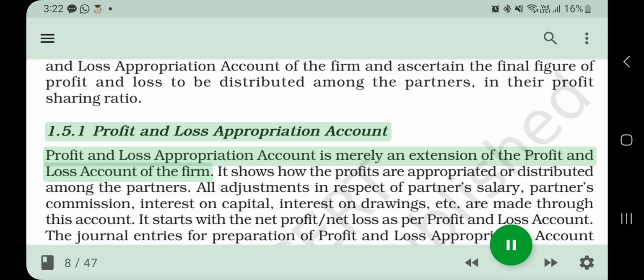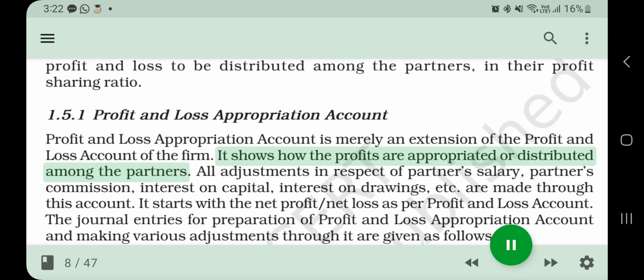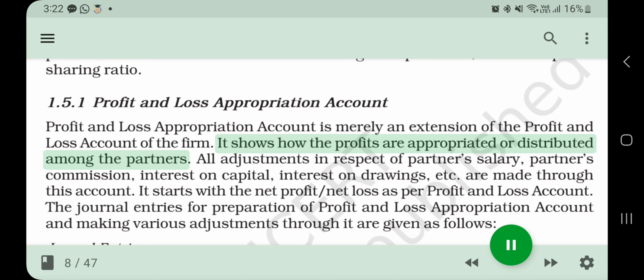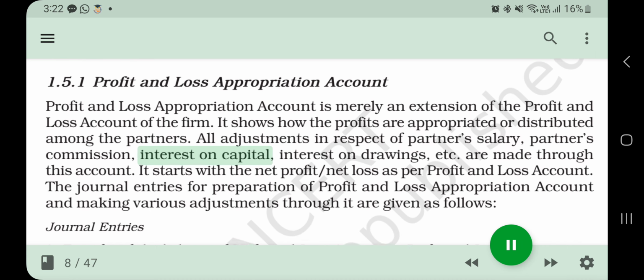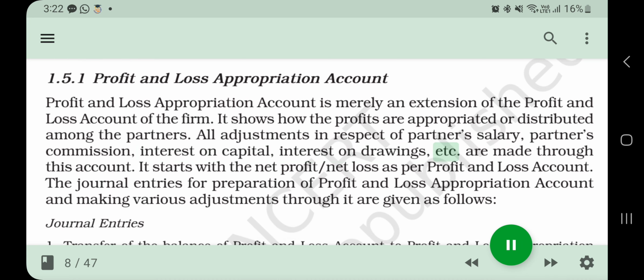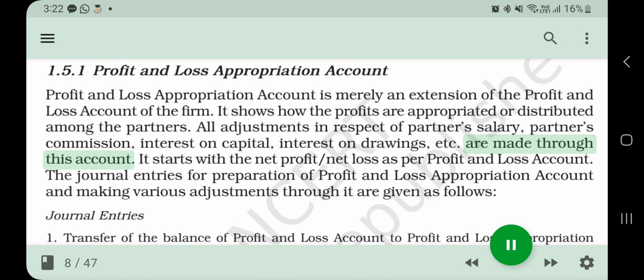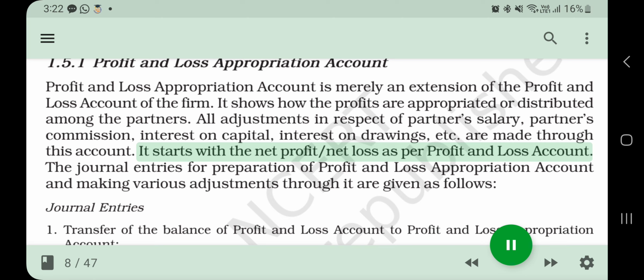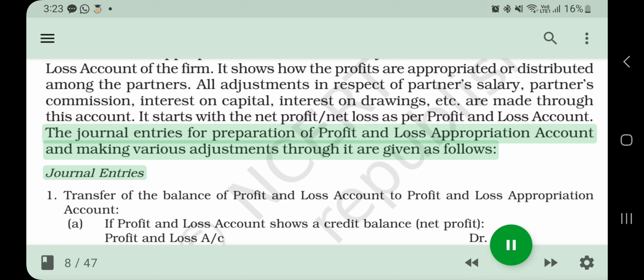1.5.1 Profit and Loss Appropriation Account. Profit and Loss Appropriation Account is merely an extension of the profit and loss account of the firm. It shows how the profits are distributed among the partners. All adjustments in respect of partner's salary, partner's commission, interest on capital, interest on drawings, etc. are made through this account. It starts with the net profit or net loss as per profit and loss account. The journal entries for preparation of profit and loss appropriation account and making various adjustments through it are given as follows.